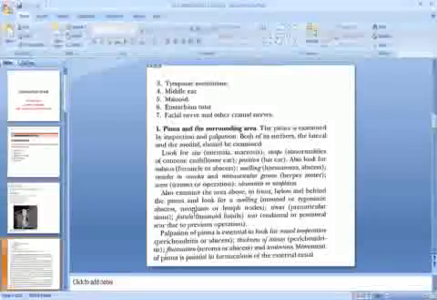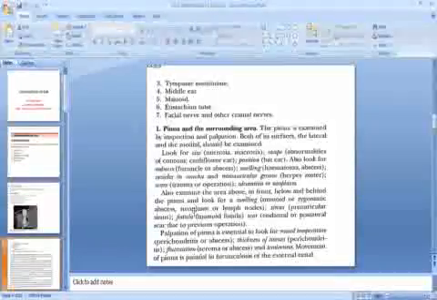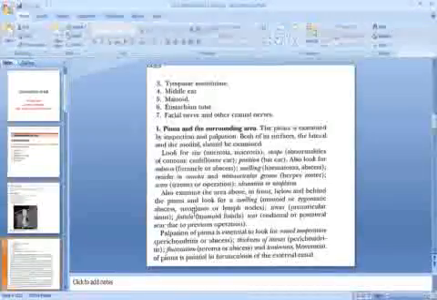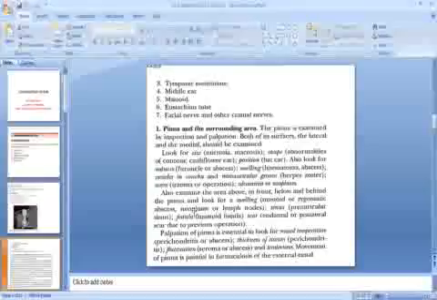Also examine the area above, in front, below and behind the pinna and look for a swelling. It may be mastoid or zygomatic abscess, neoplasm or lymph nodes. You have to look for the sinus. There may be preauricular sinus. You have to look for fistula. There may be mastoid fistula. You have to look for scar. There may be endaural or postaural scar due to previous operation.